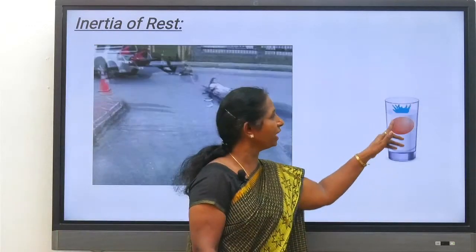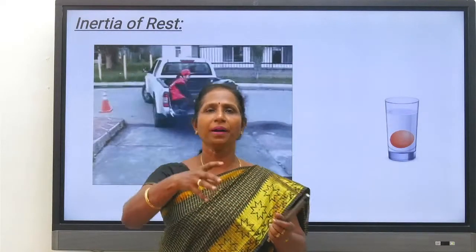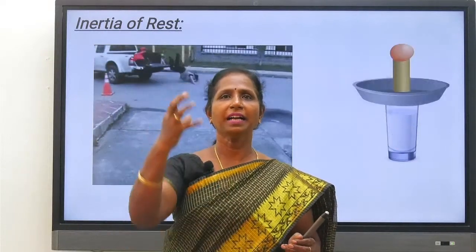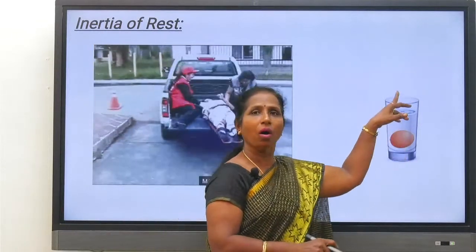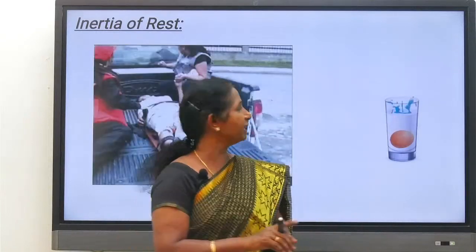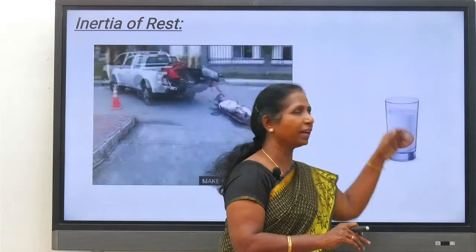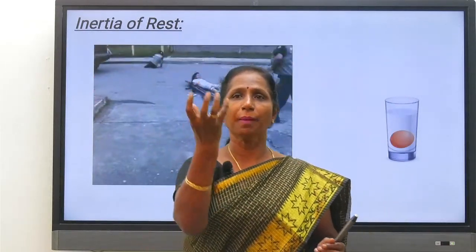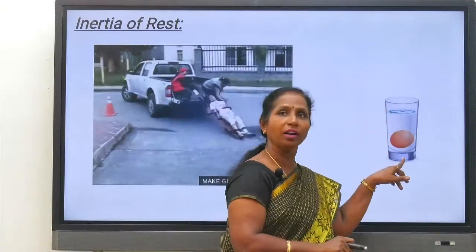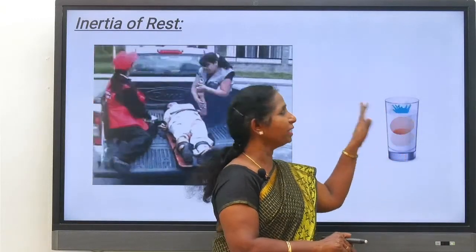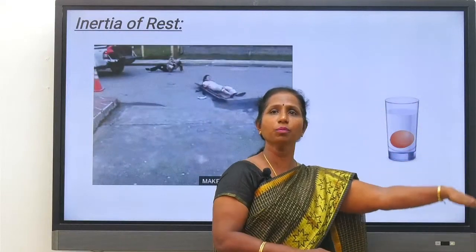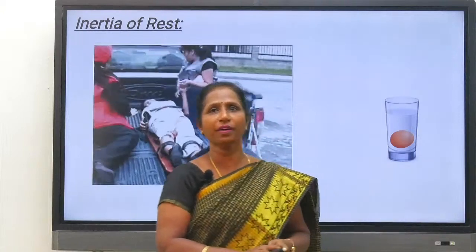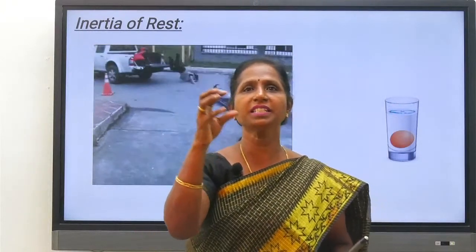See here, take a cup and keep a flat plate or anything over the cup, and keep a ball on it. What happens when you disturb the plate on top of the cup? The ball alone falls inside. The ball is falling inside, but it is not toppled out. The ball is not moving out of the cup. It is falling inside. Can you see? So this is called inertia of rest, because the ball doesn't want to change its position.